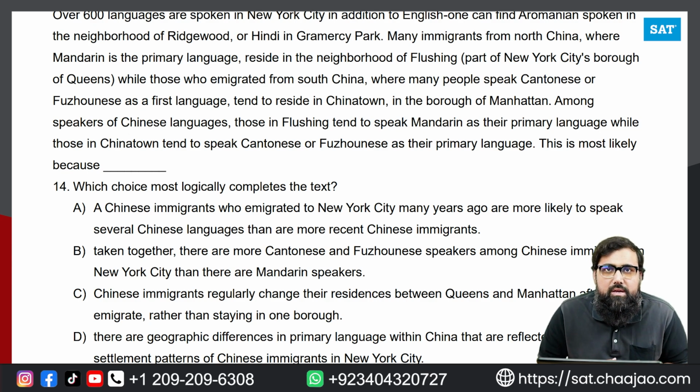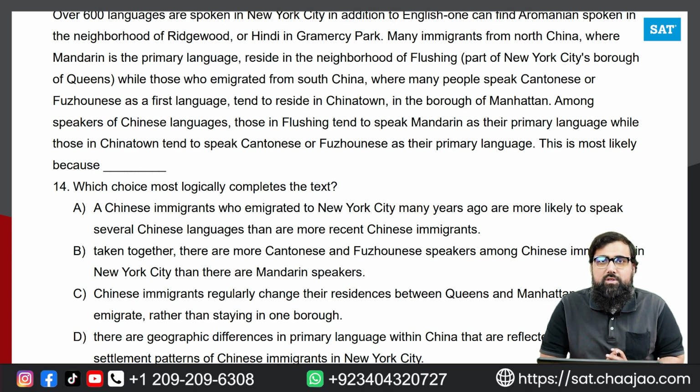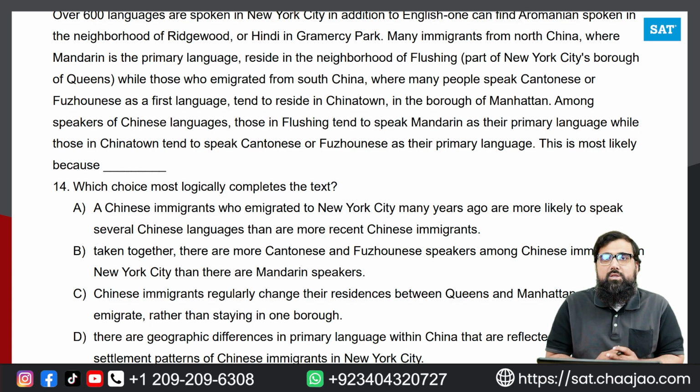Now let's look at the next question. The next question is very interesting and it is related to inferences, where we are given a passage, normally the last line of which is left blank. As per the premise in the passage, we have to find the conclusion. Remember that for the inference question, never go for assumption. Normally students tend to think about information that is not precisely there in the passage, and they go for a conclusion that is not related to what is there in the passage. That makes it a wrong answer. The conclusion that you take for the inference question always has to have some relationship with what is written in the passage. That is going to be very important.